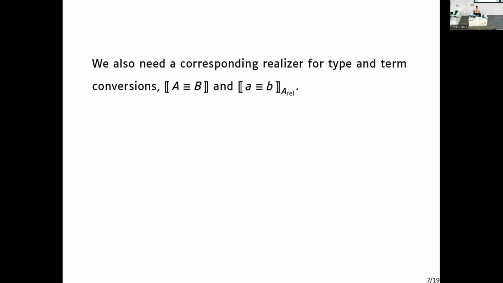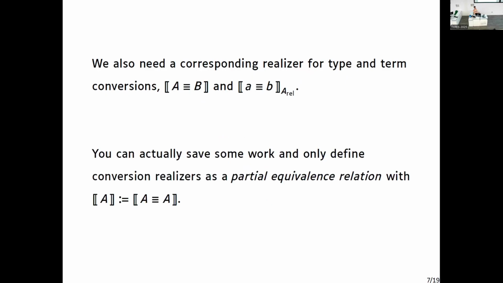And of course, because we have conversion in dependent type theory, and it's important in the typing system since it's used to type things in most presentations, we also need realizers for conversions, so conversions of types and conversions of terms.